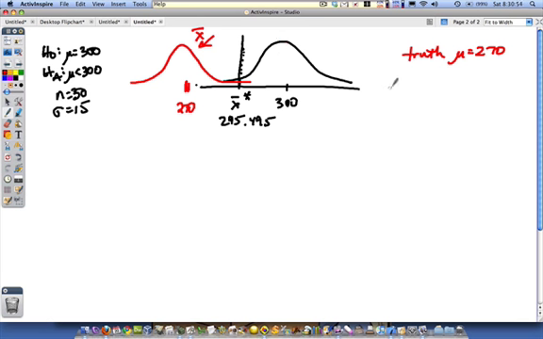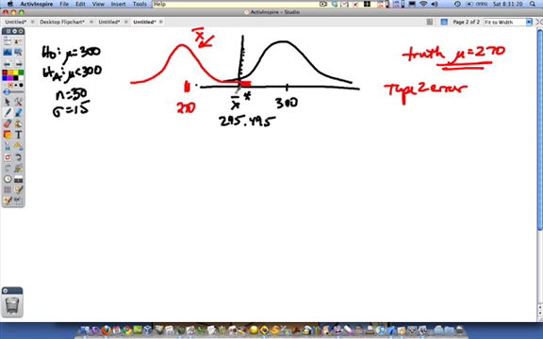Making a type 2 error means that we are going to not reject the null hypothesis, even though the truth is the alternate. So what we need to find is this area right here, because if our sample mean is to the right of our critical value, we will create a type 2 error.